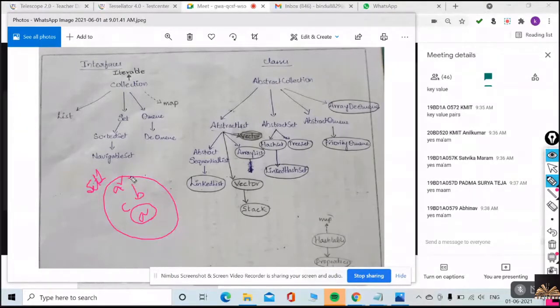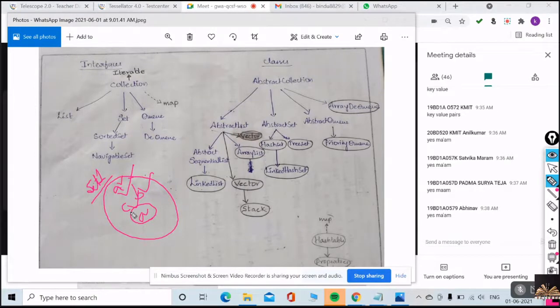And one more point I want to add: set is an unordered collection of elements. Unordered means I cannot say A is the first element, B is the second element, C is the third. All are equal. There is no position, no index, so I cannot distinguish the first element, second element, third element.